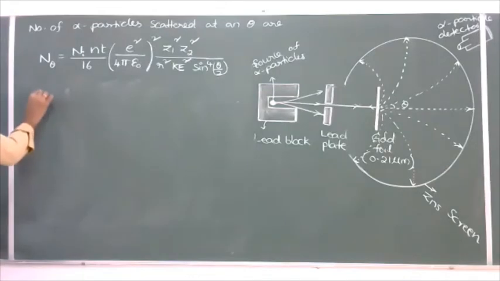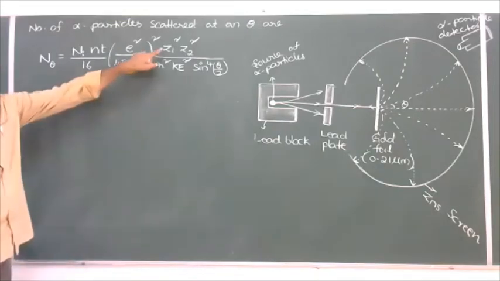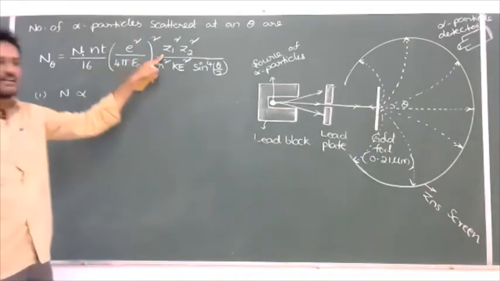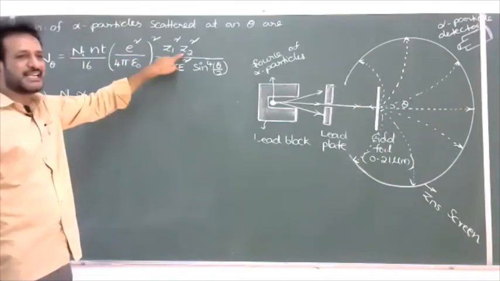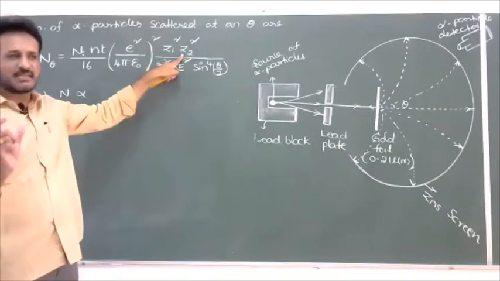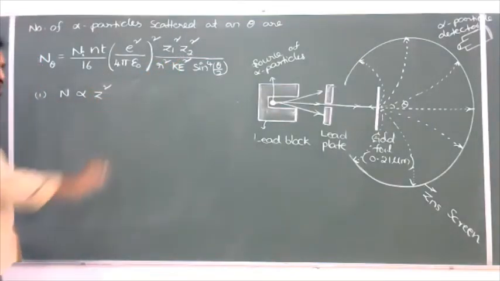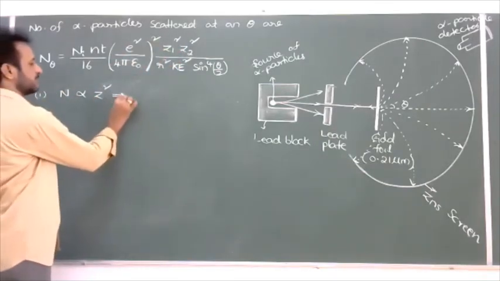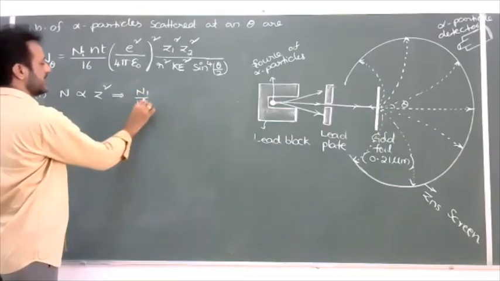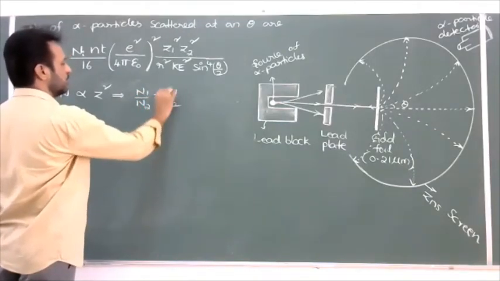First one, the number of alpha particles scattered is directly proportional to Z1 Z2, where Z1 is the atomic number of the alpha particle, which is equal to 2, we know already. But Z2, I am taking as Z, which is the atomic number of the target element. So N is proportional to Z square. Here Z2 is nothing but Z. That implies N1 by N2 is equal to Z1 by Z2 whole square, you should write.